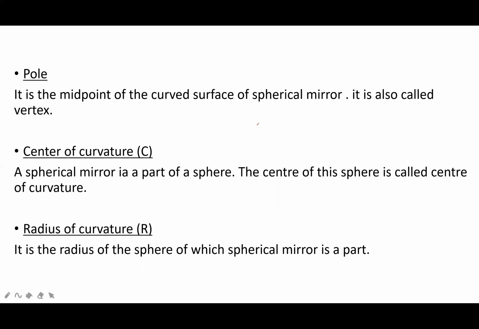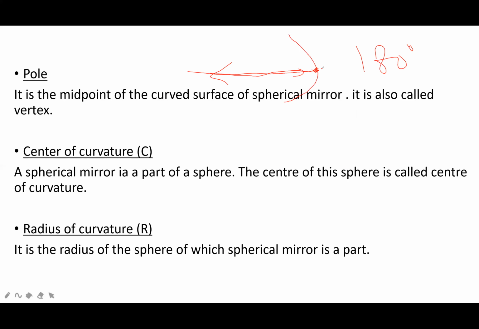For example, this is a spherical mirror, a concave mirror. If a light ray hits this point and is reflected along the same line, at an angle of 180 degrees, then this point is called the pole. It is the midpoint of the curved surface of the spherical mirror, also called vertex.